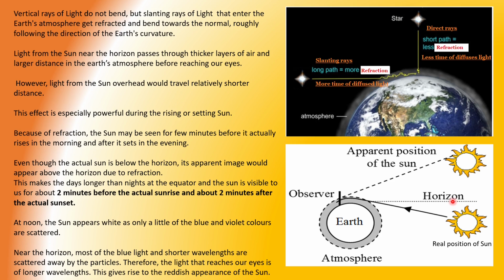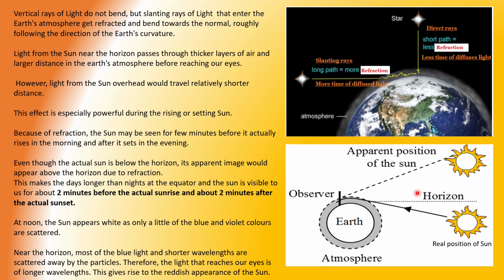Day is related to sunlight, and hence when the sun is below the horizon till 6 degrees, at that time we are seeing the apparent position of the sun above the horizon. So 2 minutes before the morning actual sunrise and 2 minutes after sunset, that means a total of 4 minutes